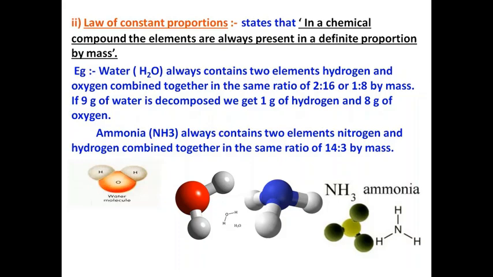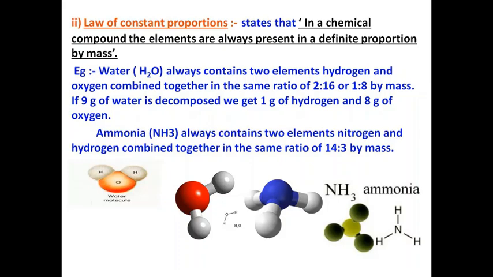You take any water sample, from the pond, from the river, any water sample, the hydrogen and oxygen combine in a fixed ratio. And what is that ratio? It is 1:8. It will not combine in a 1:3 ratio or 1:4 ratio. It has a fixed ratio in which it combines, that is 1:8. If 9 gram of water is decomposed, or we try to break down this 9 gram of water, we will get 1 gram of hydrogen and 8 gram of oxygen.